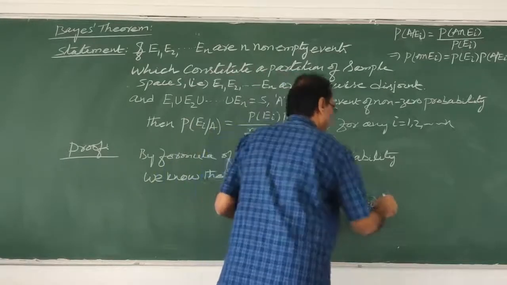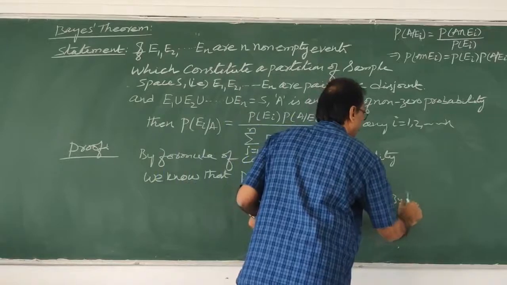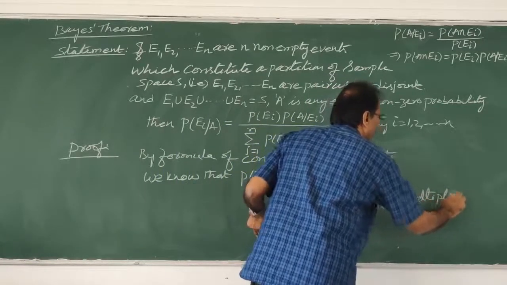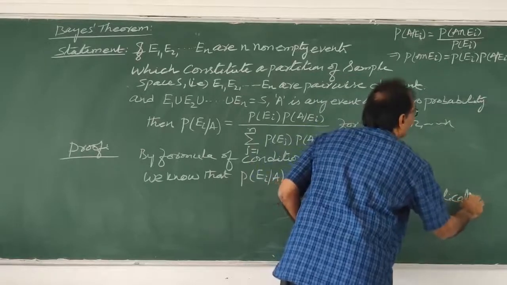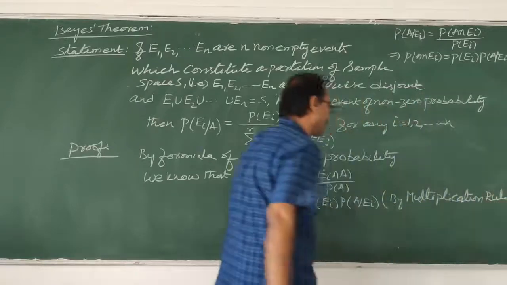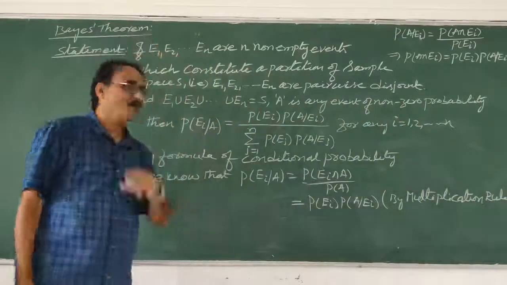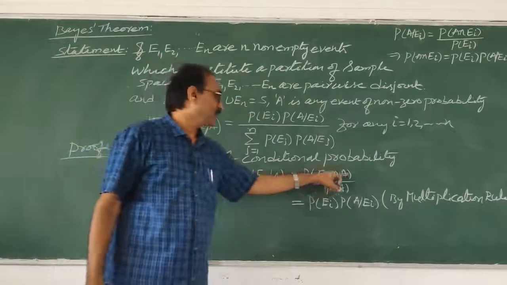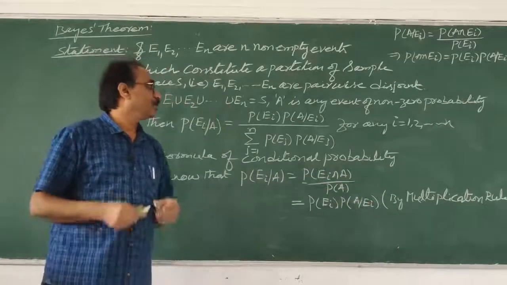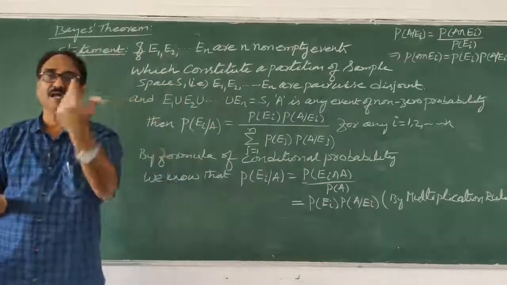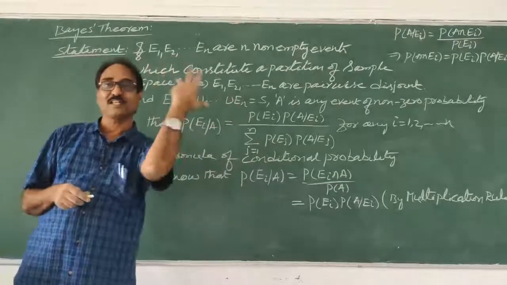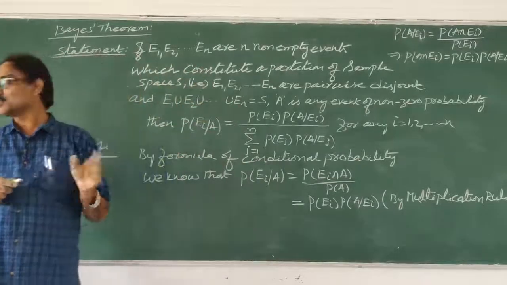This is by multiplication rule. We know that P of A intersection B is P of A into P of B given A, like that. P of Ei into P of A given Ei. How did we get it? By multiplication rule. How did we get this? By conditional probability. So we are using all theorems of the previous one. Correct?